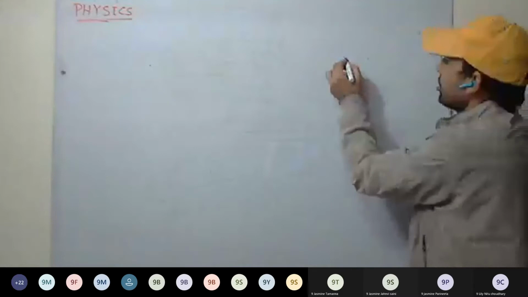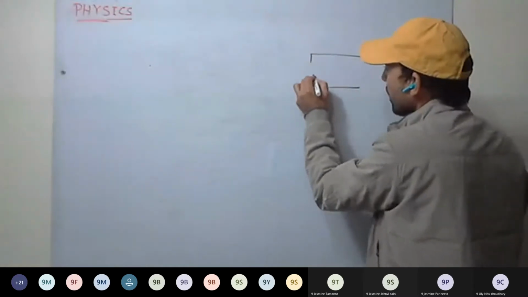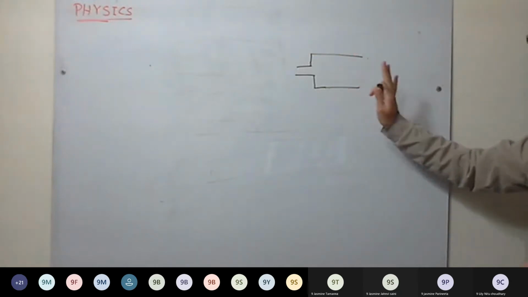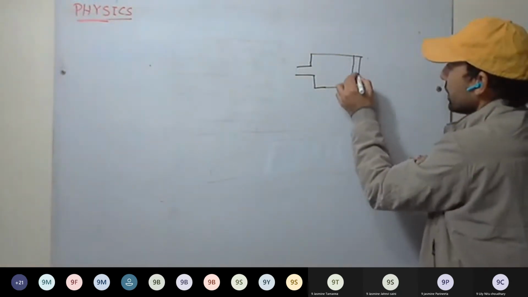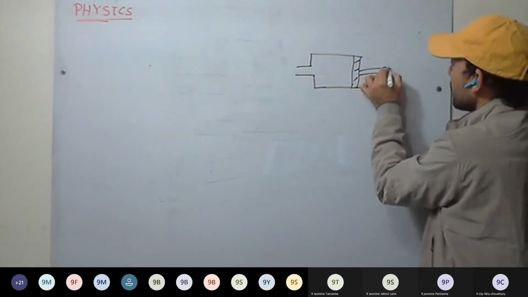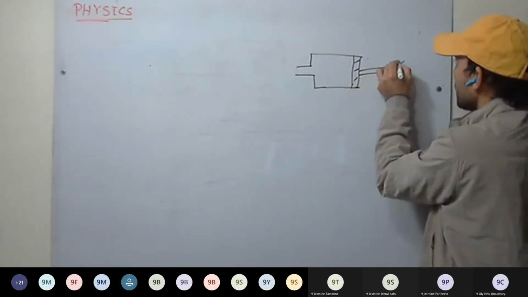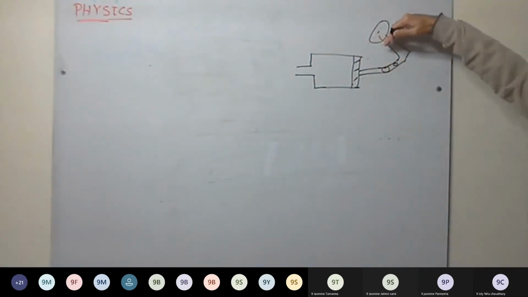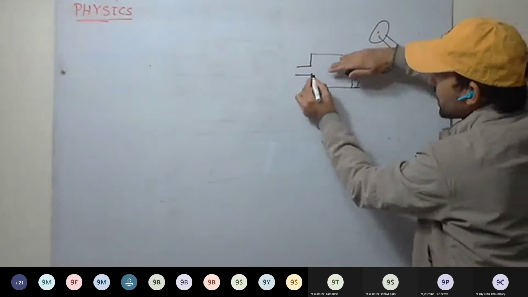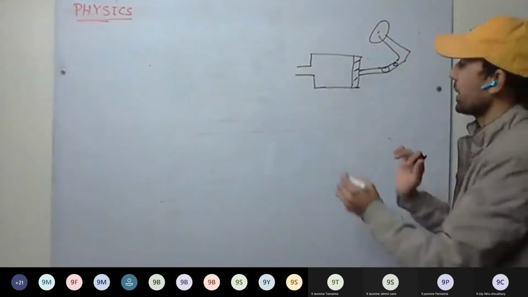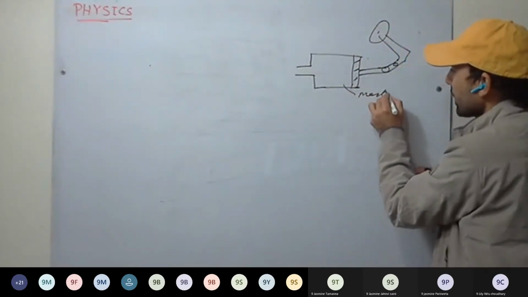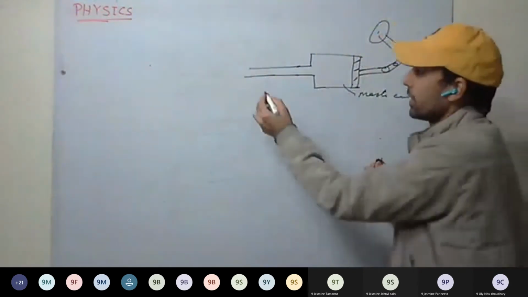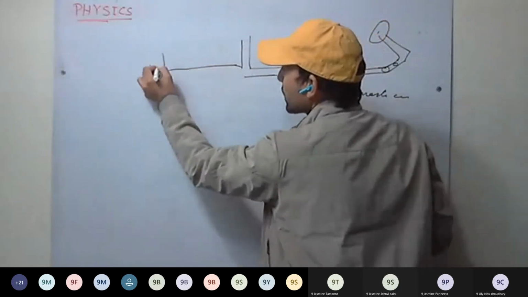Hydraulic brake, same mechanism. We'll be having a main cylinder, on which we'll be applying force, and how we are going to apply force. These are brakes. So brake pedal is there. So when we apply force here, this piston gets pressed. This is our master cylinder. Now it will be connected to all the 4 wheels.